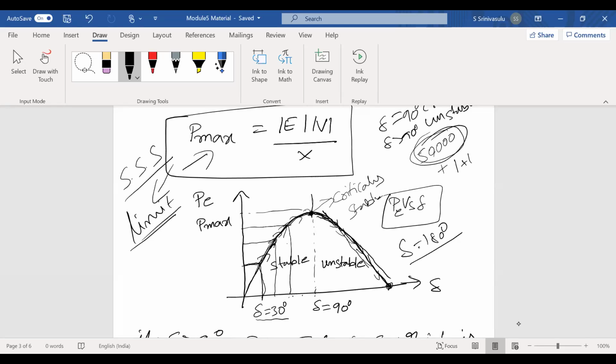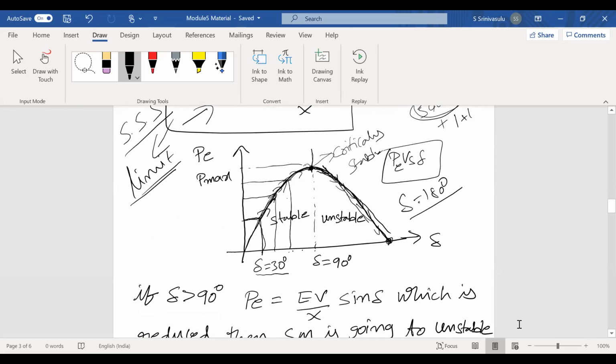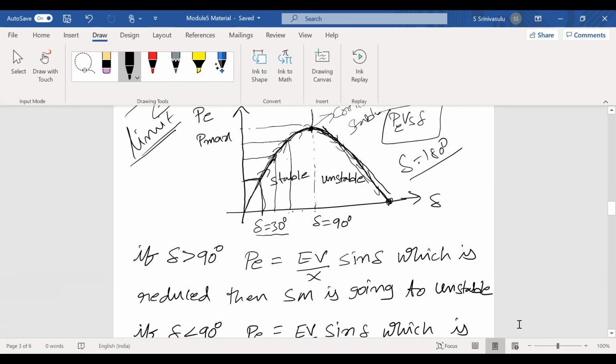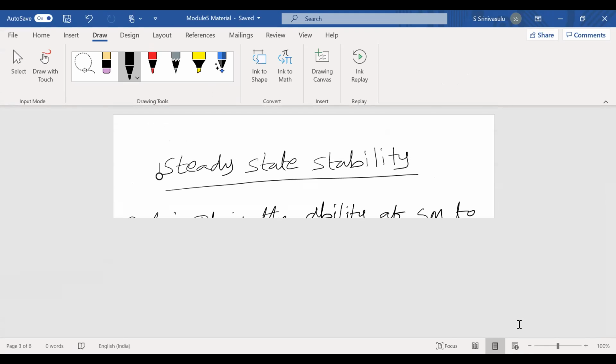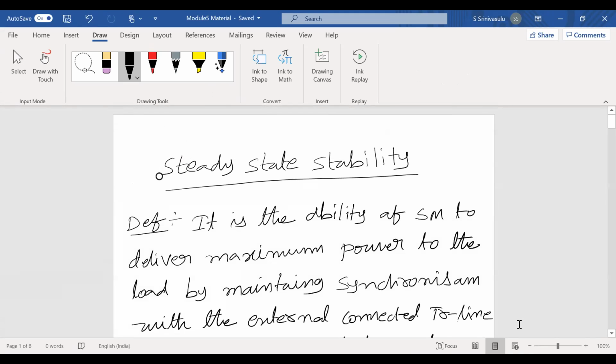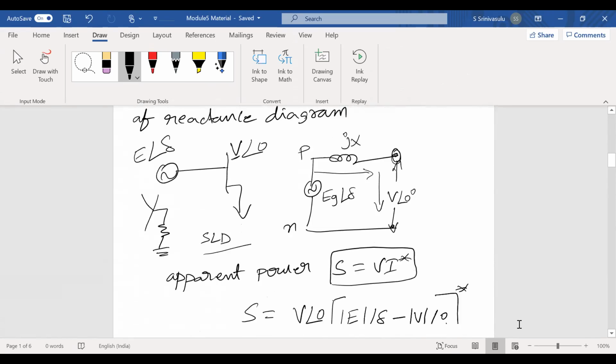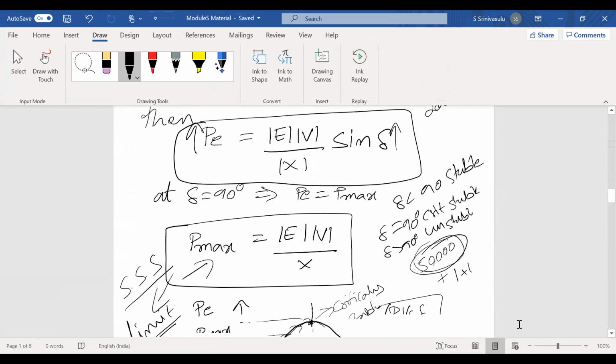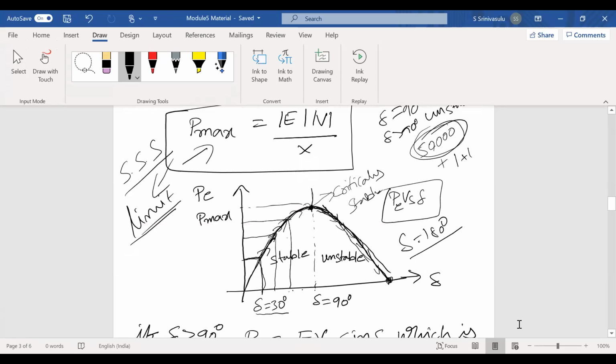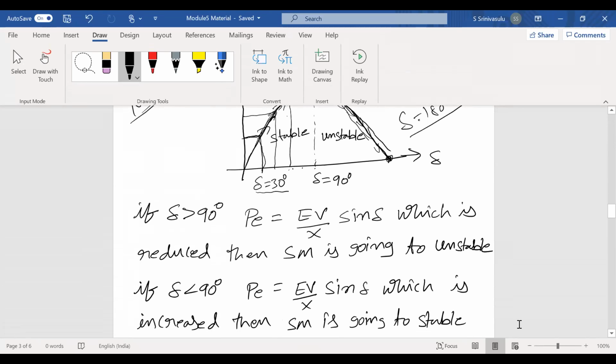Already we discussed that the synchronous generator is a doubly excited machine, like the synchronous motor. In a doubly excited machine, what happens? The poles are not induced poles, so the poles cannot respond automatically. In the case of an induction motor, the poles are induced poles. There should always be some electromagnetic locking maintained between the rotor and stator. When the system is unstable, there is no magnetic coupling between the rotor field and stator field. At that time, what happens? There is no energy transfer.